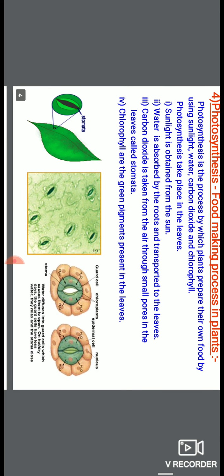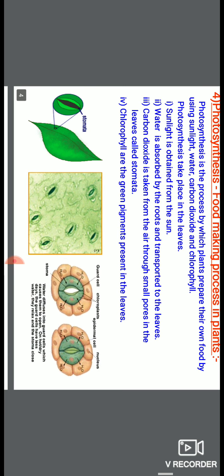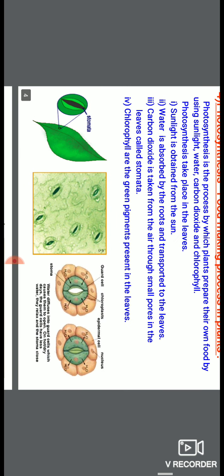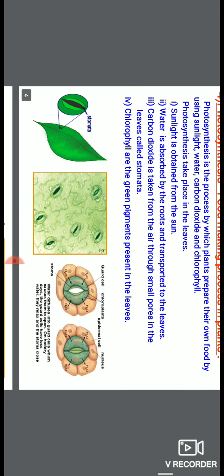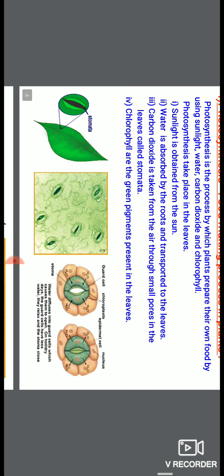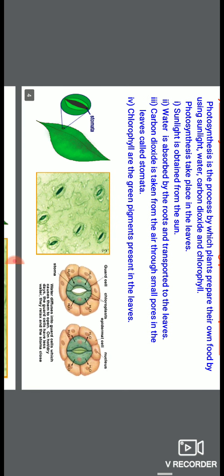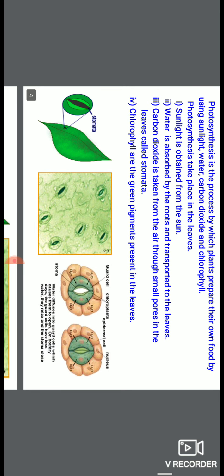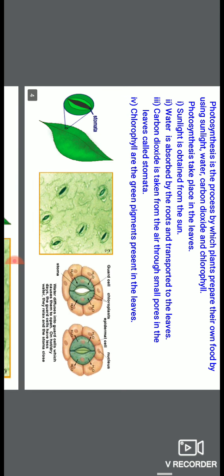So you people will ask, from where do plants absorb carbon dioxide? Listen to one thing carefully. In the leaves of the plants, you can see in pictures 1 and 2, there are small pore-like structures present. These are known as stomata, and these pores help in the exchange of gases. It means these pores are responsible for the absorption of CO2. With the help of these pores, CO2 is absorbed by the plants.